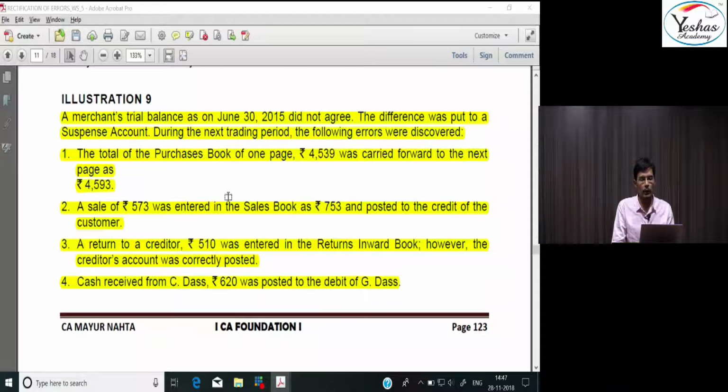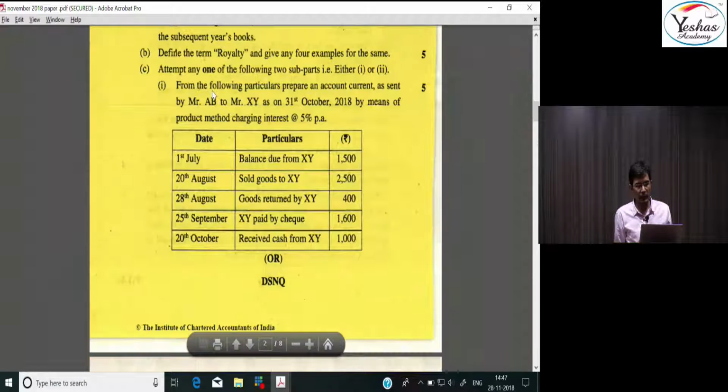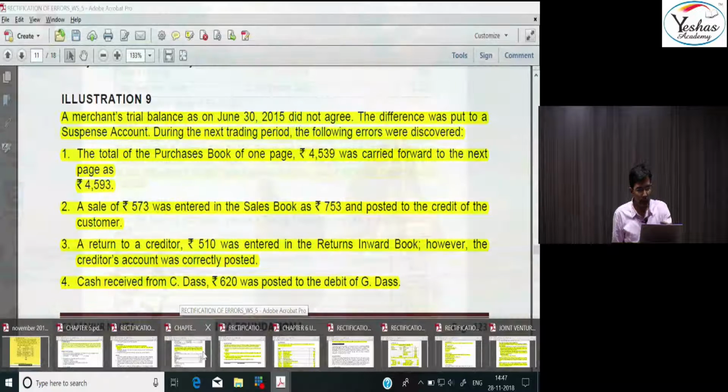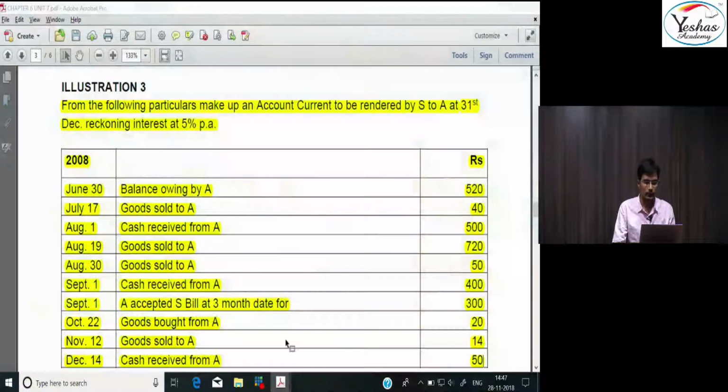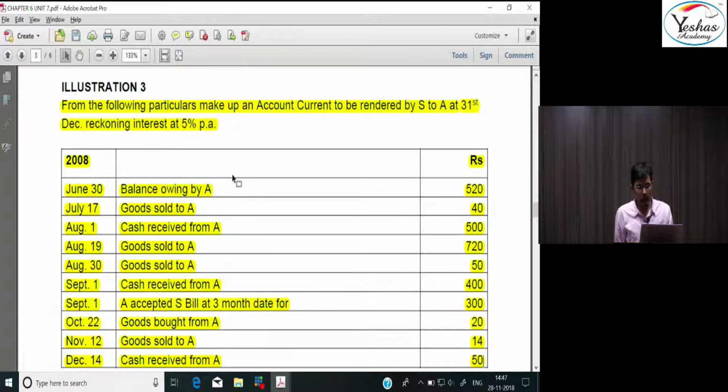They have asked about the product method. They asked us to prepare an account current using the product method. They asked a very simple question from account current. We discussed a little higher level question, where many more entries were there. So this is the question which we discussed in the class, and a similar question was asked in the exam, but in the class we discussed it with more entries in it.